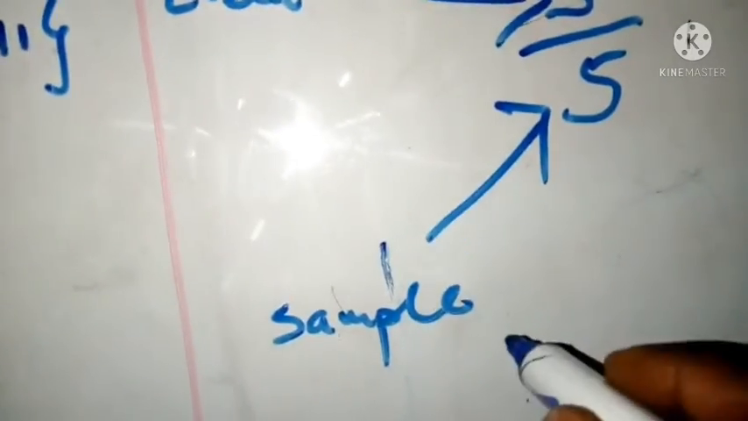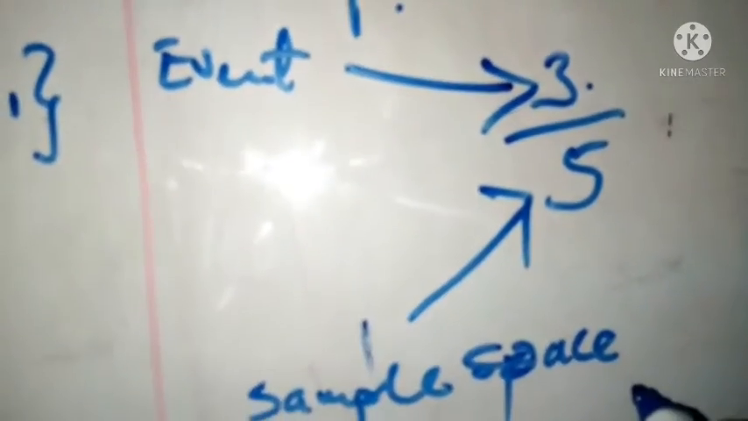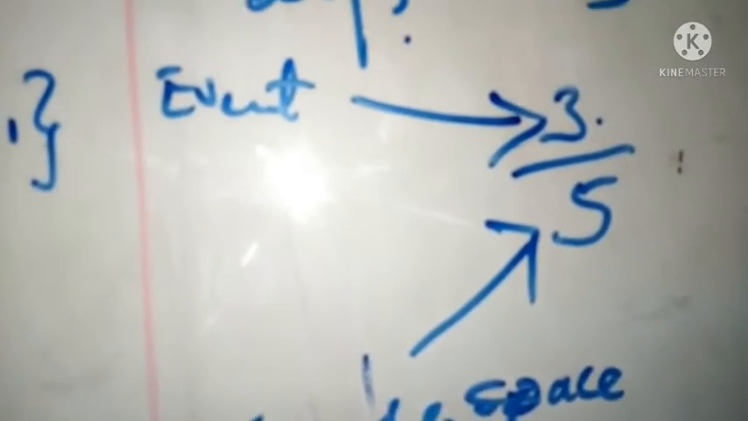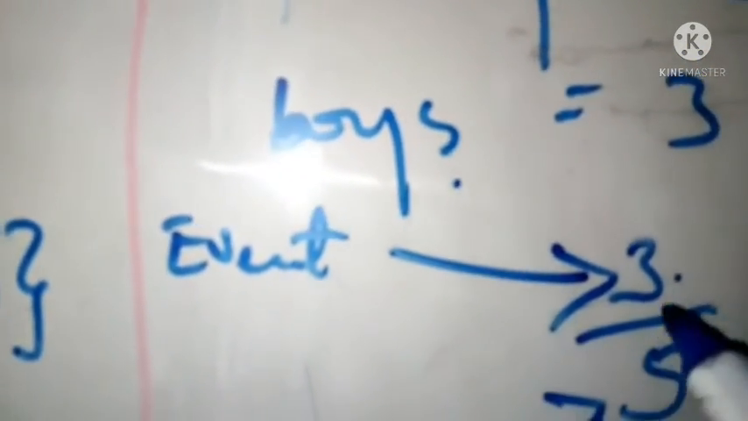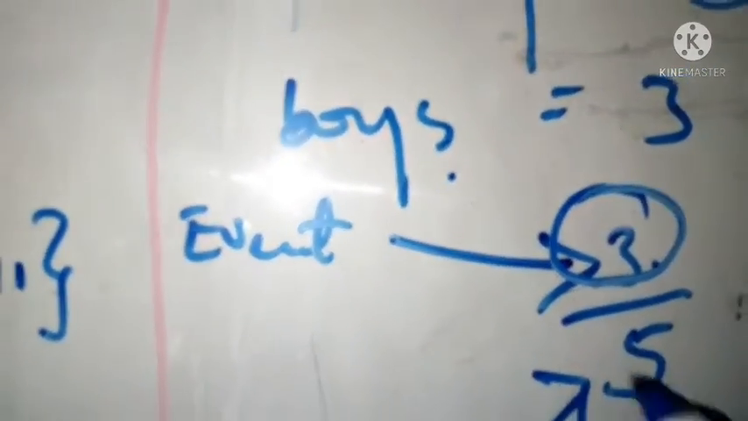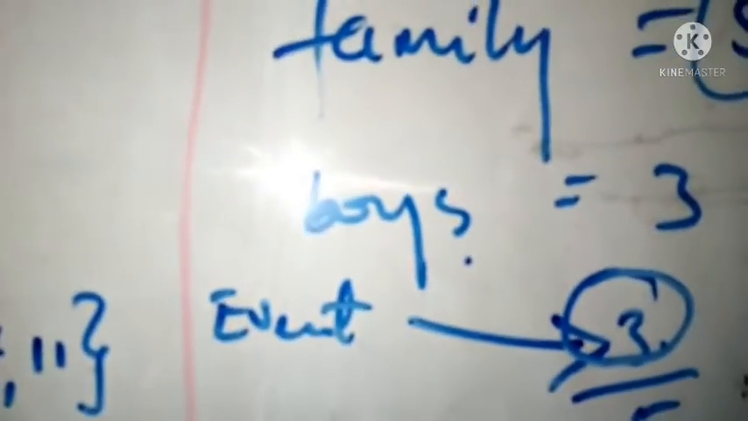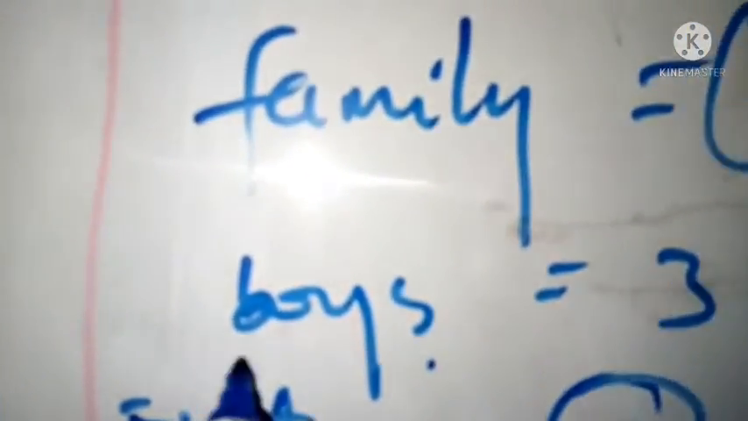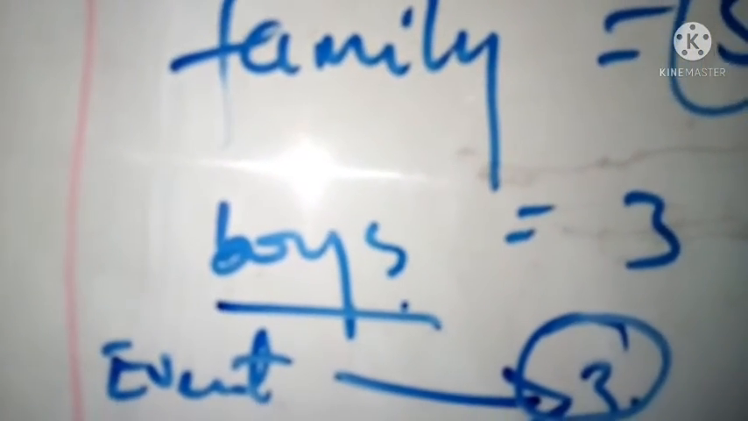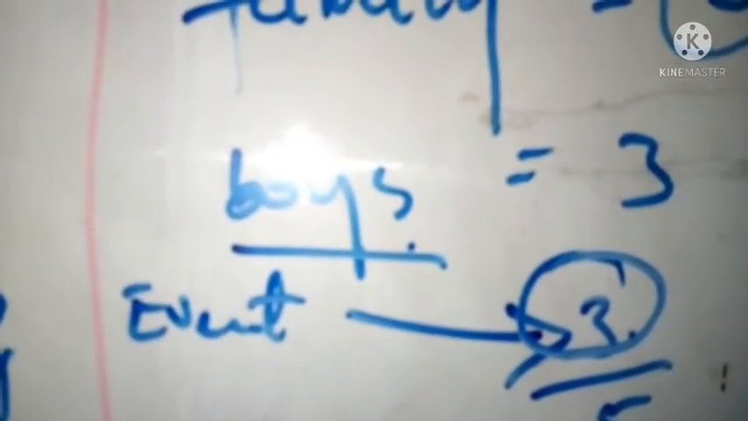The sample space here is whatever or anything that you are talking about, and then the event is exactly that particular thing we are picking from the whole space. As I said earlier, the sample space here can be your entire family, and then the boys can be the event we are looking for. So this is just a simple definition of probability.